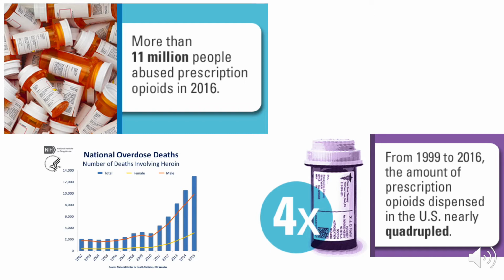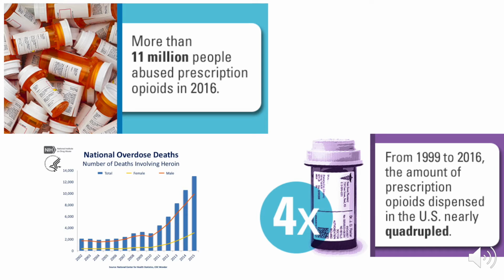Continuing on, we're looking at some more statistics and images. Like I said before, more than 11 million people were abusing prescription opioids, which obviously raises the question, how are they getting them? And why are certain races and demographics being targeted, which I will cover in the next few slides. And then another fact from the CDC was that from 1999 to 2016, the amount of opioids nearly quadrupled, which clearly shows how much it was changing and how much the numbers were increasing.